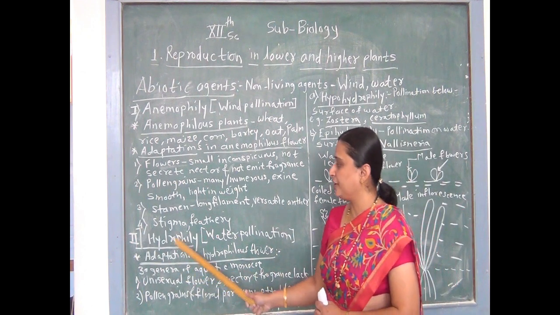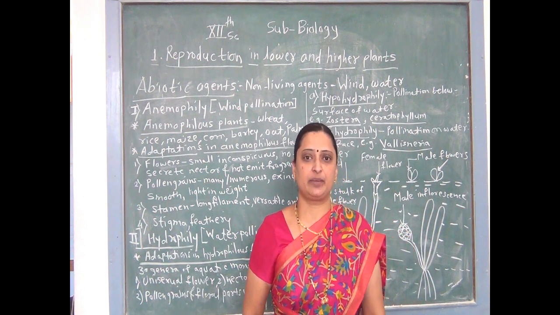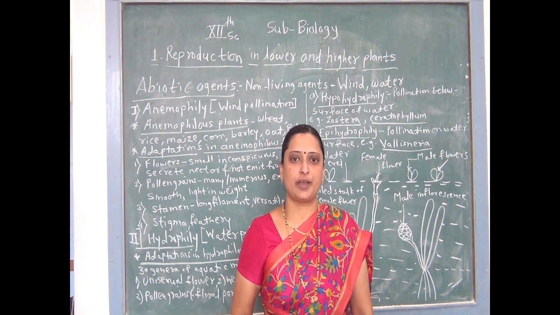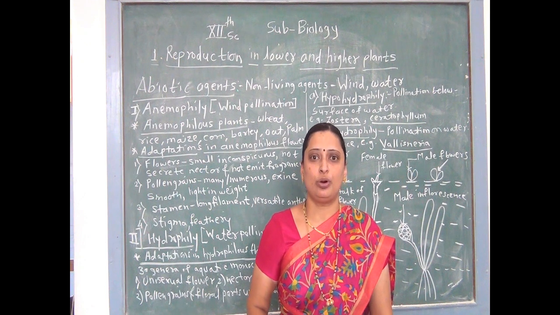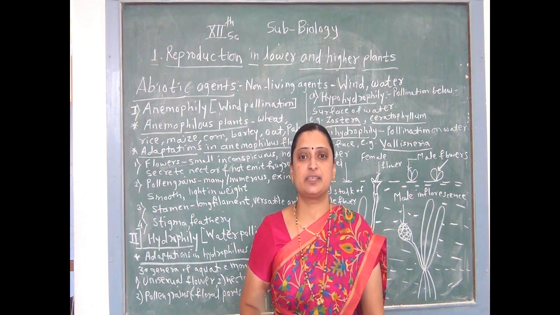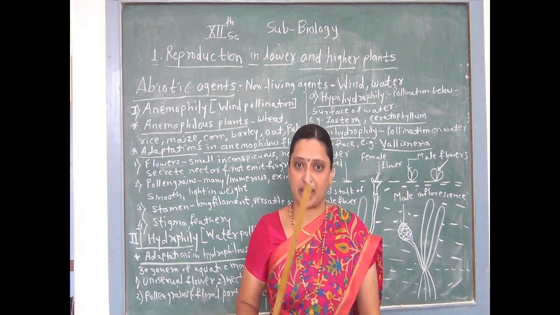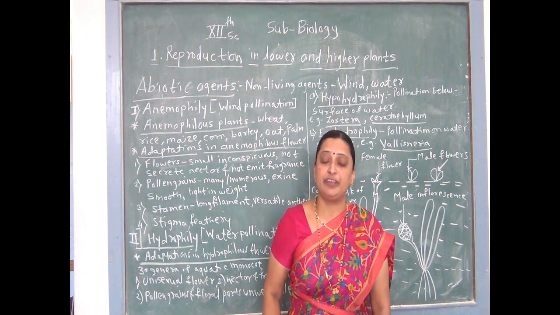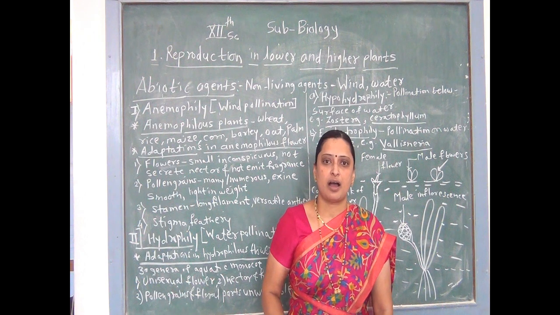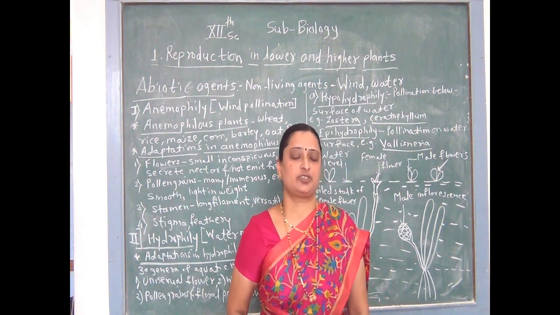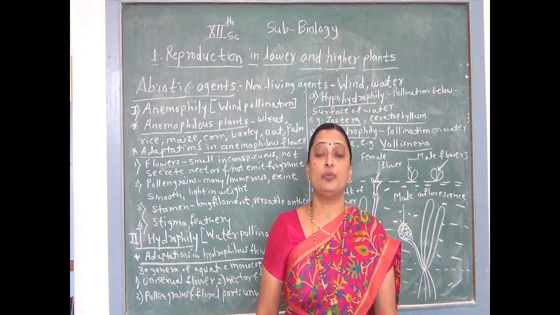All aquatic plants are not included in hydrophily, because not all aquatic plants show hydrophily, that is water pollination. Some aquatic plants show anemophily, that is wind pollination. Which are these plants? These are called Potamogeton and Halophila. These two plants are aquatic plants, but they carry out wind pollination and do not carry out water pollination. They are exceptional cases.